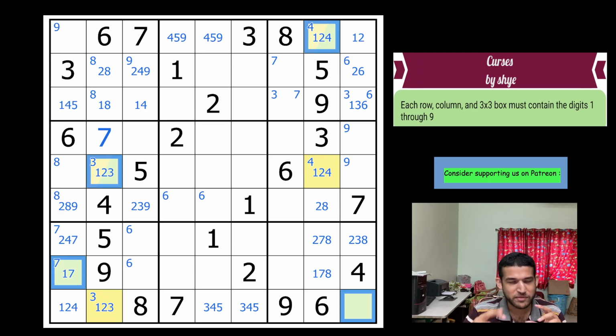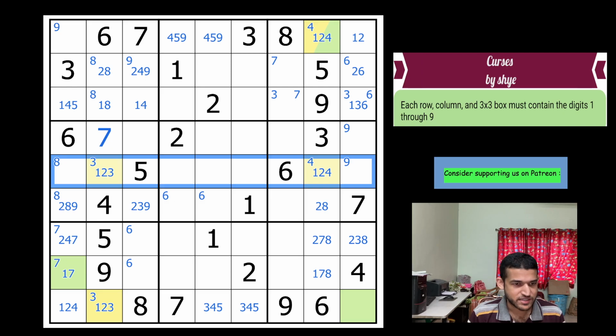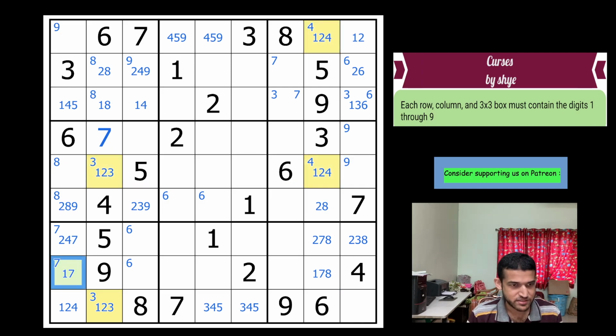So look how beautifully we are making use of this quadruple across the grid. So to find this deduction, this cannot be a 1, so it has to be a 7, right? So again, the second digit is also a 7 in the solve. So let's remove this green from here, and 7 is in here, 7 is in here, so 7 goes here. But we also have a pointing pair of 7s here, so that gives me a 7 here. So that's not a 7, that's a 1 8. So we got some little action, and in row 5 7 goes here, and in this box 7 has 3 options, so let's not disturb it now.